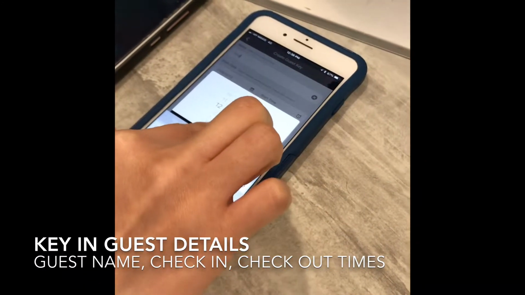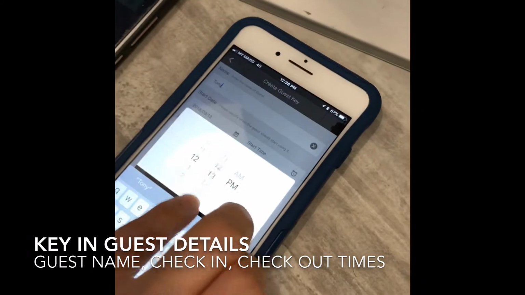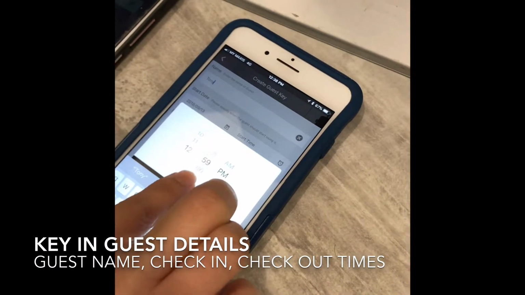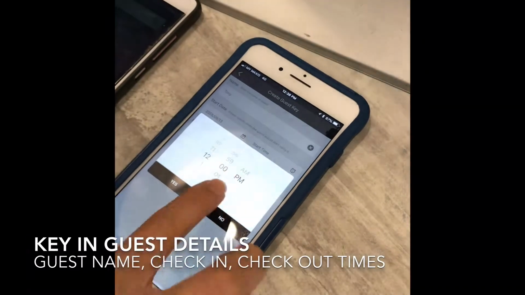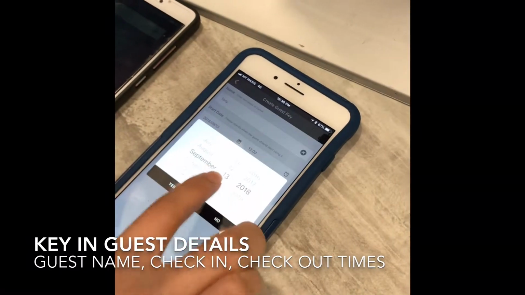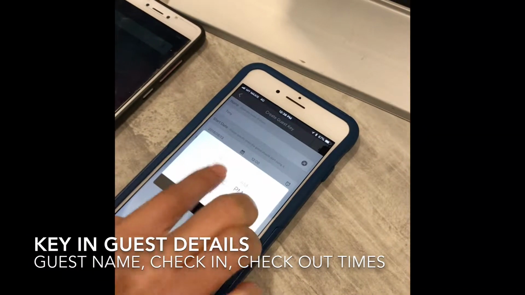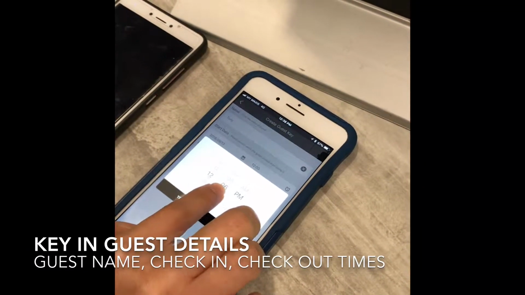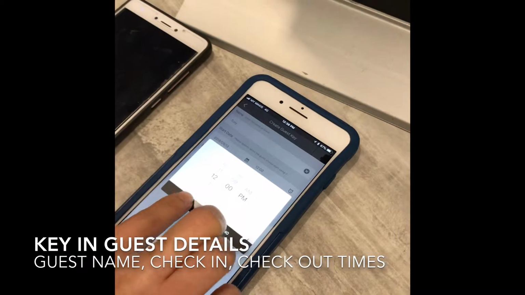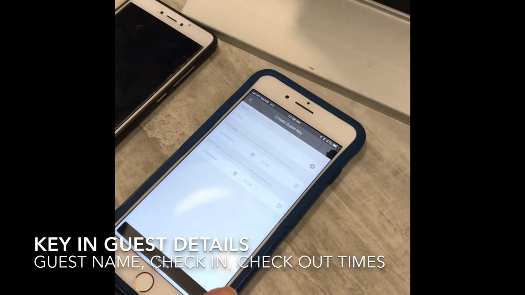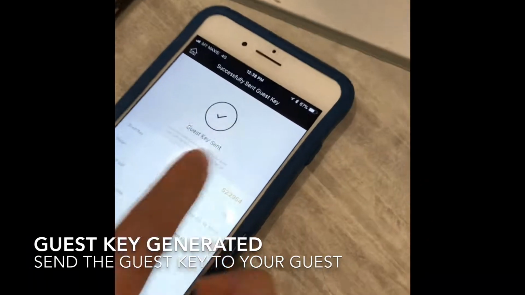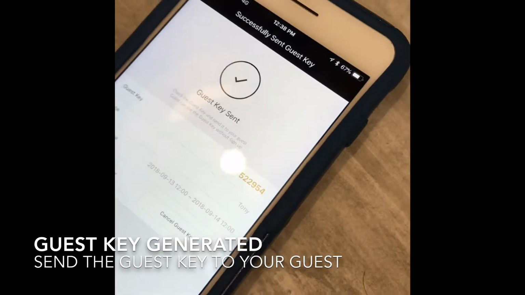So for the start date, just key in the start date you require. Okay, for example, he's coming at 12, right? And the end date will be tomorrow, leaving at 12 as well. Okay, just click continue, and a random 6-digit password will be created.